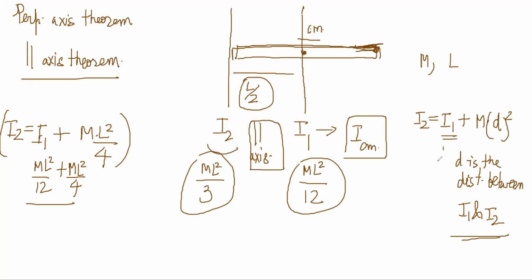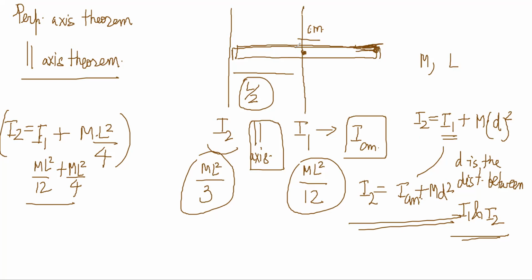You should always write ICM. I2 is equal to ICM plus MD square. That is the statement of the parallel axis theorem, where you always measure through an axis through the center of mass.